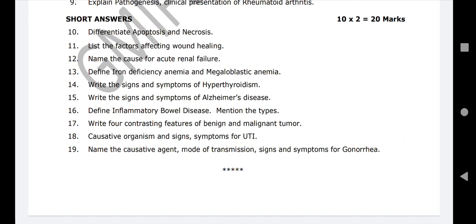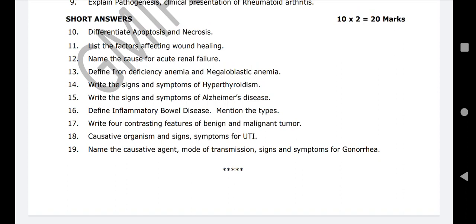The answer paper corrector will always know your talent in the exam, your knowledge. They won't see which books or which videos you referred to. They will see your knowledge in terms of the concept.